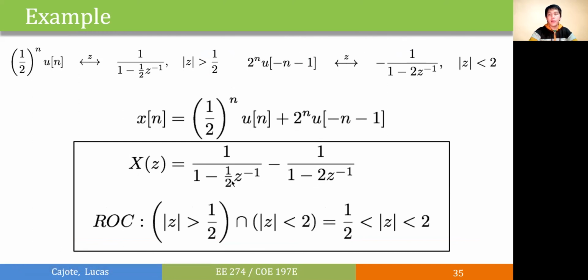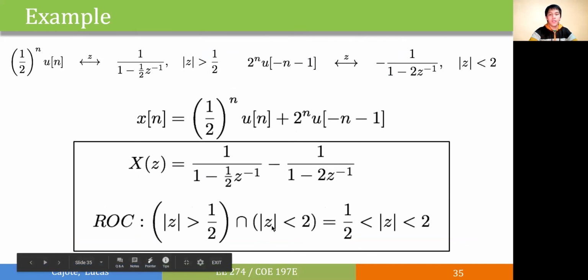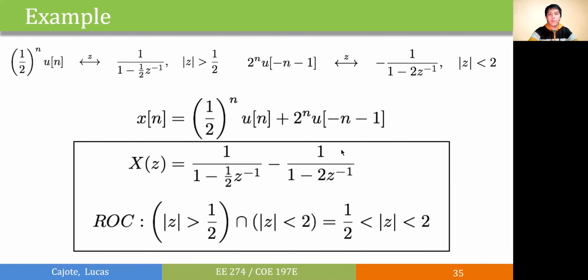And since this is a linear combination of two sequences, then we'll get the intersection for the ROCs. For the causal part, we have magnitude of z greater than 1/2. And for the anti-causal, we have the magnitude of z less than 2. Suppose we change the poles of each component. So if we have 2 to the n u of n plus 1/2 to the n u of minus n minus 1, then we'll see that there is no intersection of the ROCs. That particular case will lead to a non-existent Z transform.